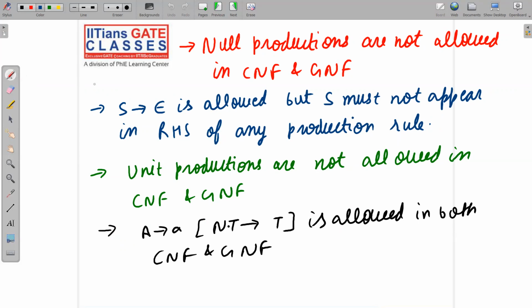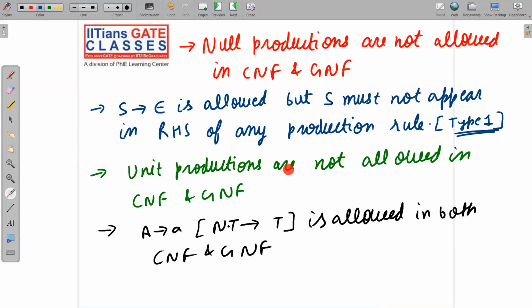This restriction is similar to type 1 grammar in the Chomsky hierarchy. If you remember, this is the similar restriction that we studied in type 1 grammar. So S implies null is allowed, but S must not appear in the RHS of any production rule. Null production means A implies null, B implies null, C implies null, and so on. Any non-terminal going to null is a null production, but S implies null is allowed. I hope I have made the point clear.